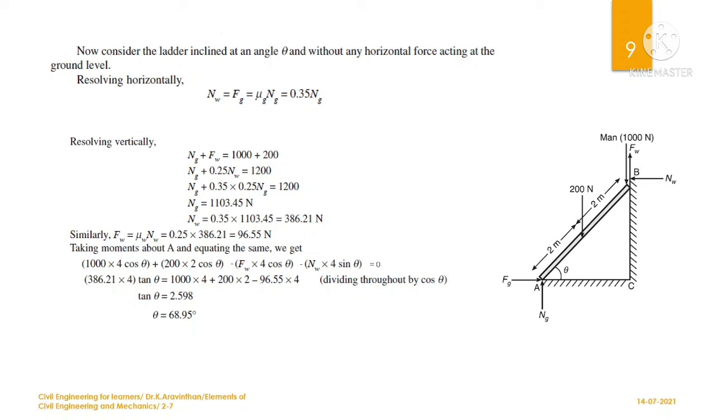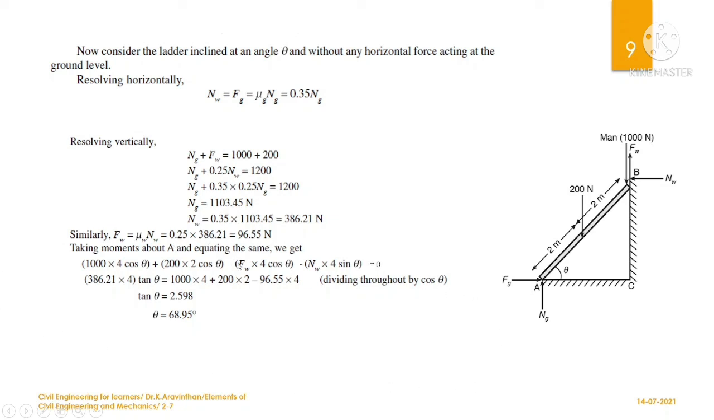You just have to multiply by the frictional coefficient. So if you want to find the friction at the wall, you have to multiply the wall frictional coefficient, that is 0.25, into the value which you have found out. So it will be 96, and Fw is found out here. You can find Fg also: multiply Ng into 0.35, which is written here. Okay, now all the component values are known.